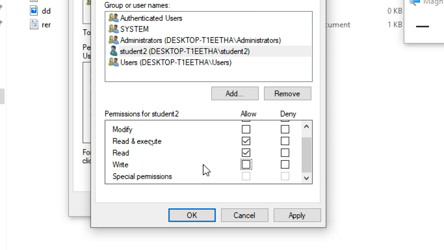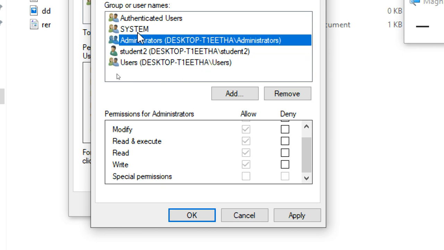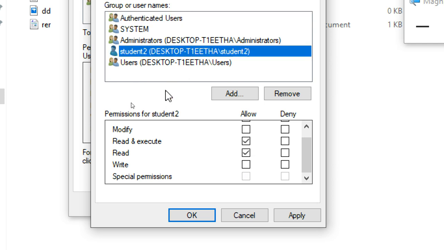If you don't put it like this, you keep it like this only. Like a chmod type, you gave read permission, you didn't give write permission. So what happened? Student two gets read permission, not write permission. But from other users, from authenticated users, having a write permission, in a different direction it will get it.